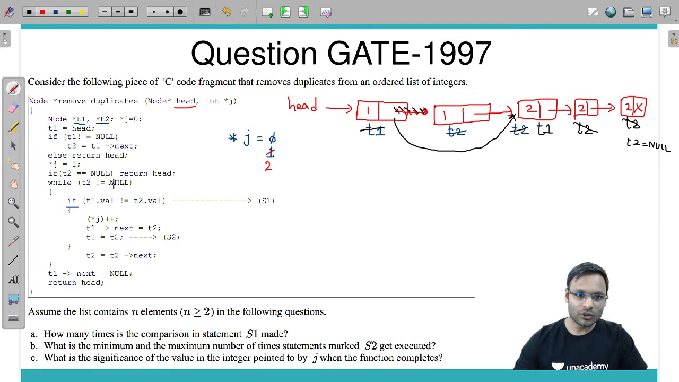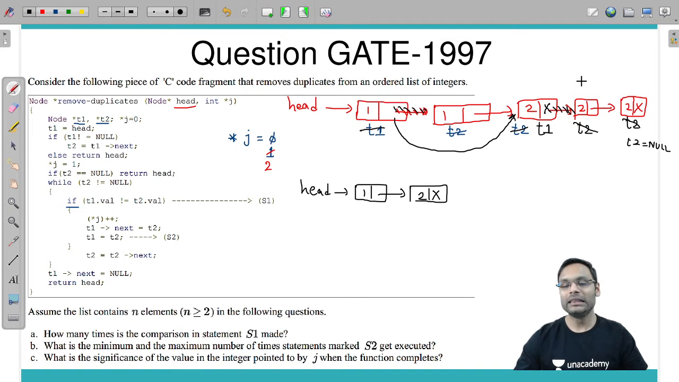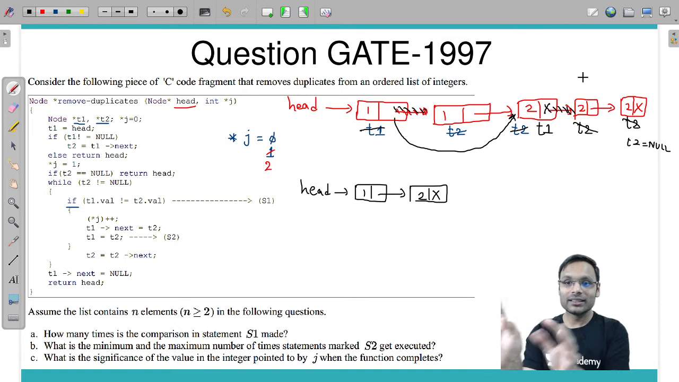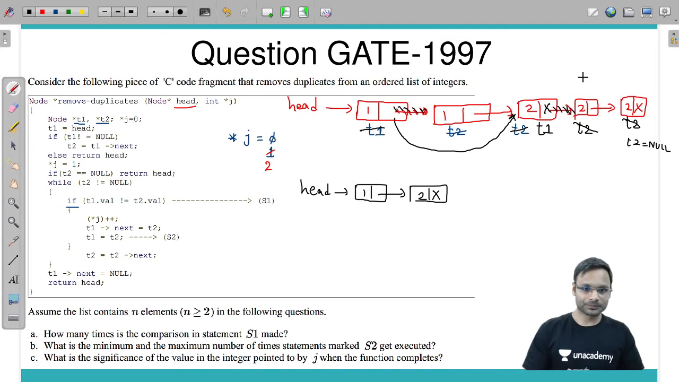Go up again. T2 not equal to null, condition false. Come out. What it says: T1 dot next is equal to null. So T1 dot next becomes null here. This link is gone. Return head. You can check what is in the head: pointing to 1, and 1's next is 2, and 2's next is null. All the duplicate nodes are removed. Fine.